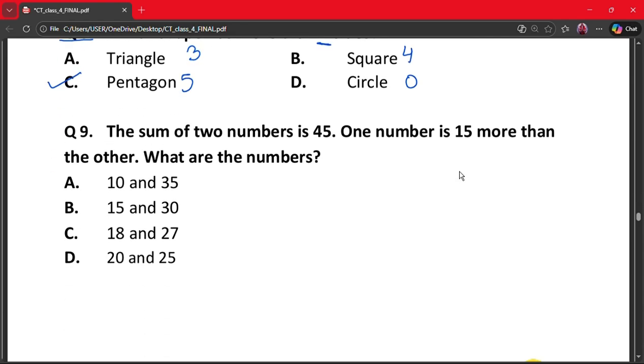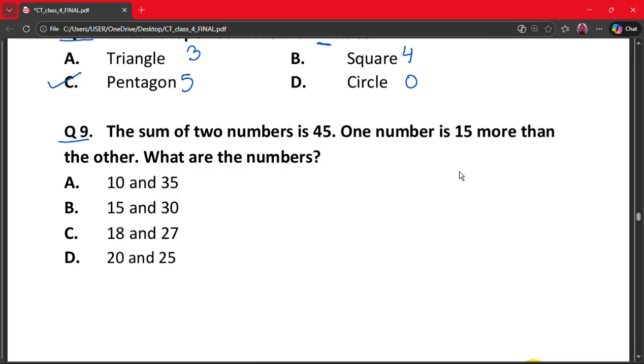The next question is question number 9. The sum of two numbers is 45. One number is 15 more than the other. What are the numbers? A. 10 and 35, B. 15 and 30, C. 18 and 27, D. 20 and 25.